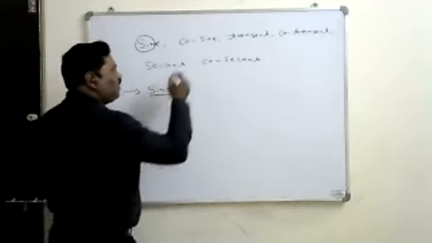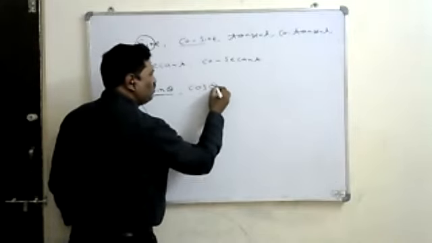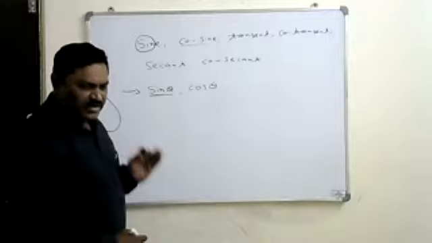For cosine, the first 3 letters are taken: cos theta.